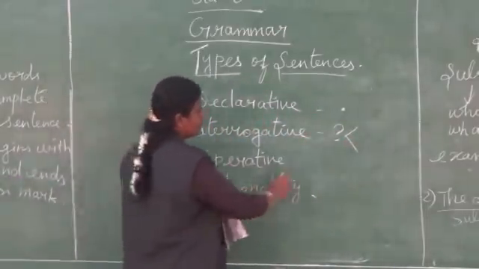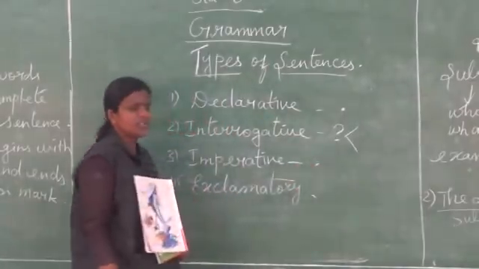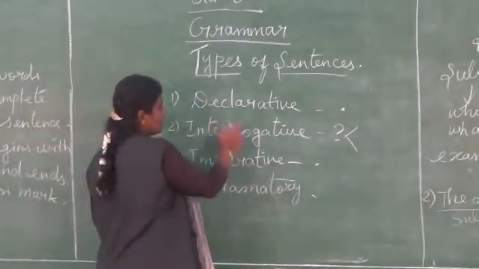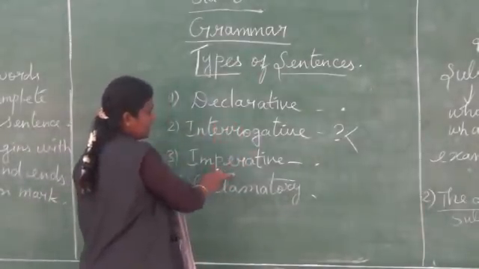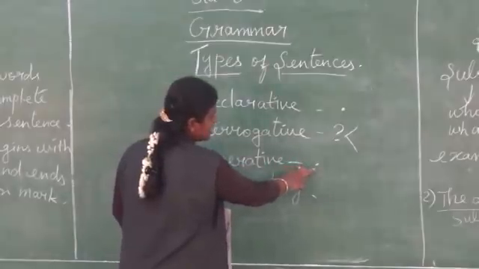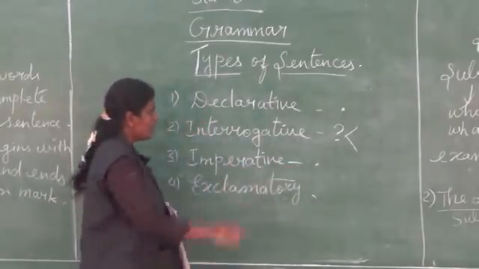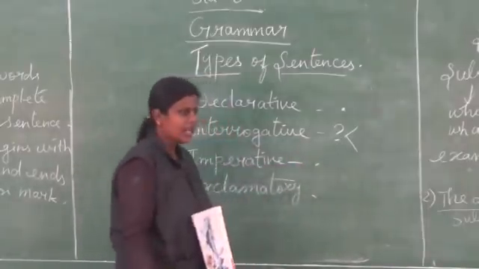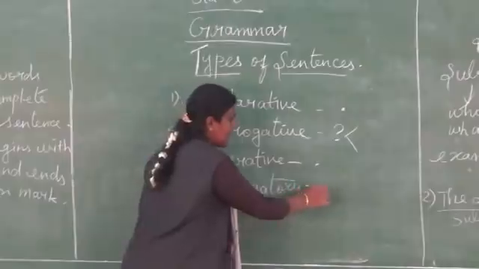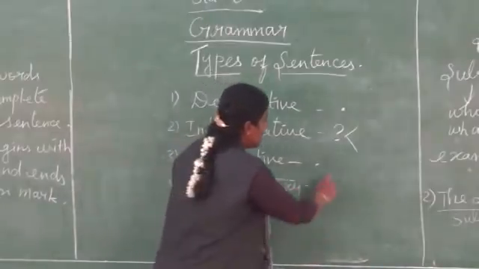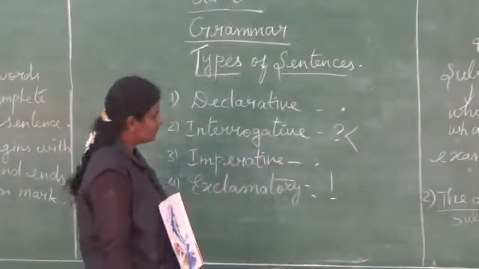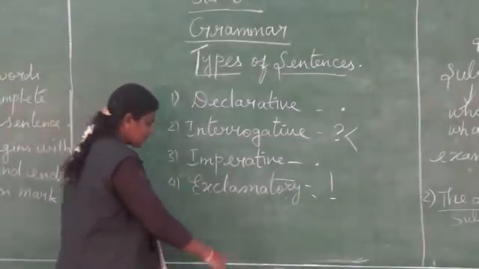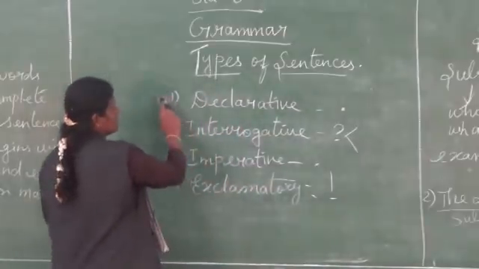Imperative also, at the end we have the punctuation mark, full stop. So in both these sentences, declarative and imperative, we have the punctuation full stop at the end. Interrogative, obviously, has the question mark, and exclamatory has the exclamatory mark at the end. So now are you clear in this? One by one we are going to see in detail.